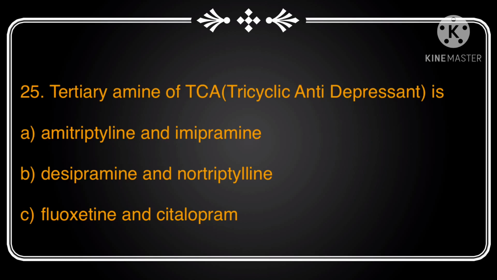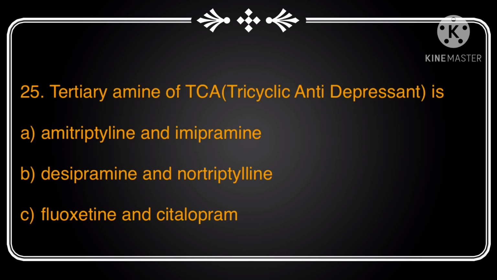Next question is, tertiary amine of TCA or tricyclic antidepressant is. Options include amitriptyline and imipramine, desipramine and nortriptyline, fluoxetine and citalopram. We know that tertiary amines of TCAs are molecules composed of a 3-ring structure that has 2 methyl groups on the nitrogen atom of the side chain.